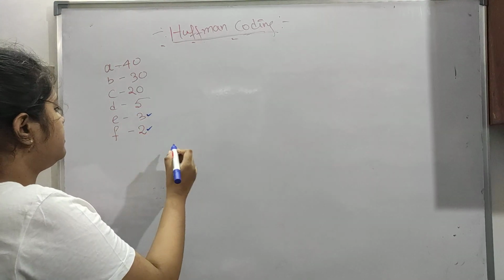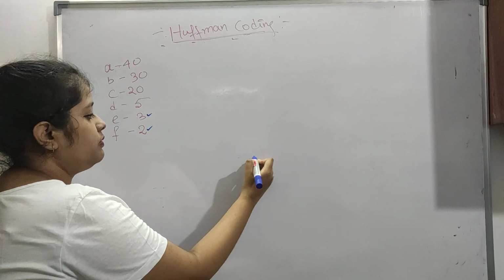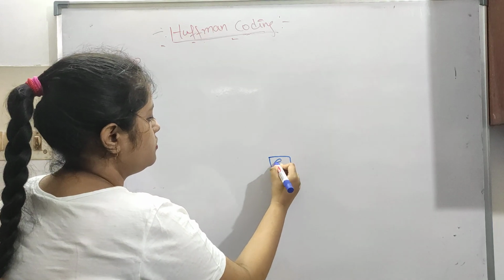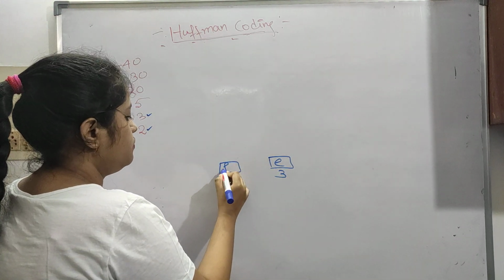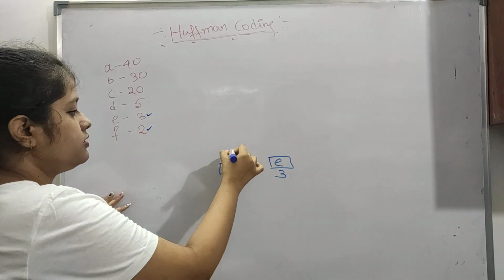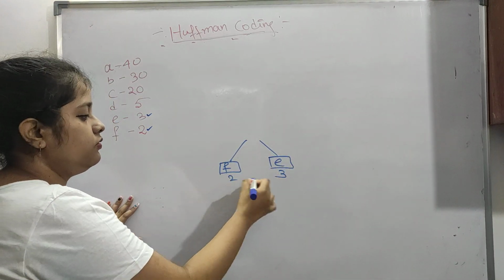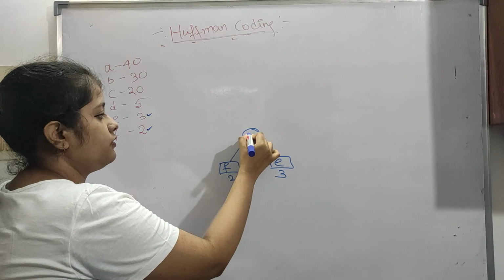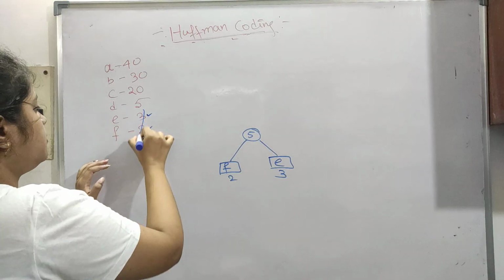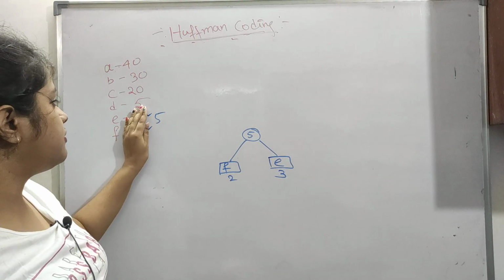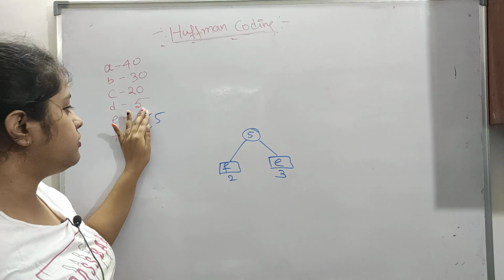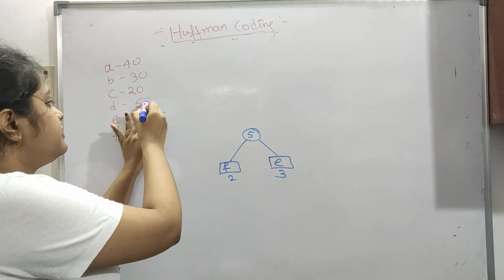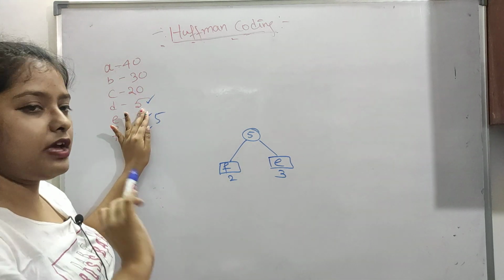So E is 3 here, so E will be put right. So this is E, this is 3 and F is 2. Okay, so like this. Now we have to add these two. 3 plus 2 is 5. So let's say these two are not here, so 5. We have to check 5 with the next least element, so now the next least element is 5. We have to add something to it.